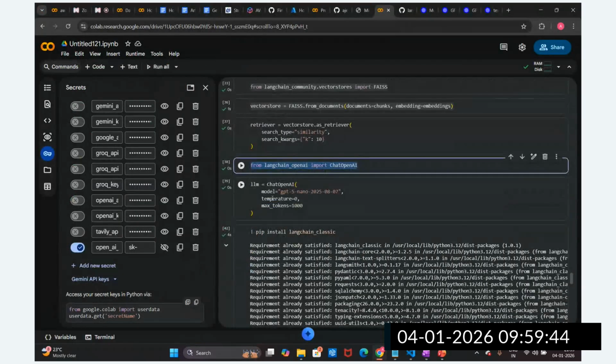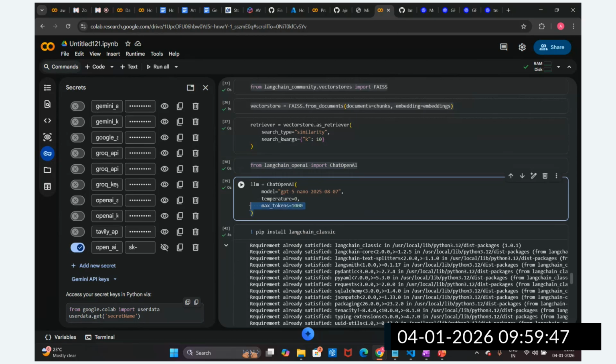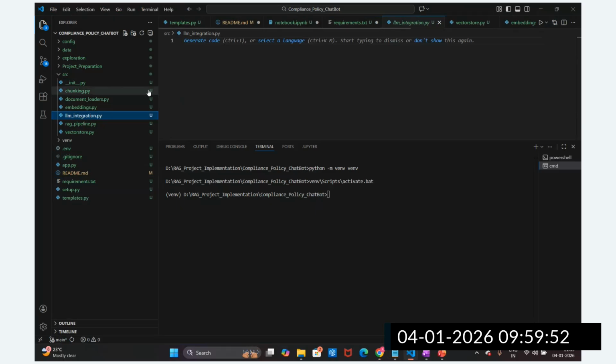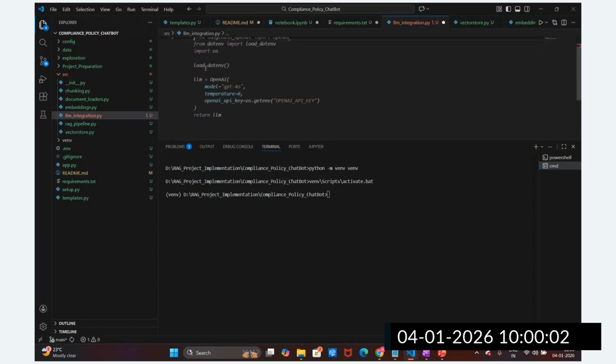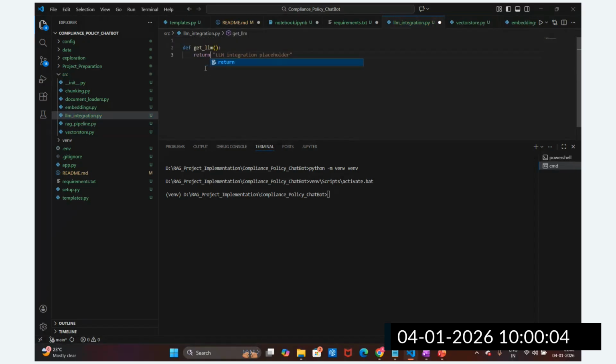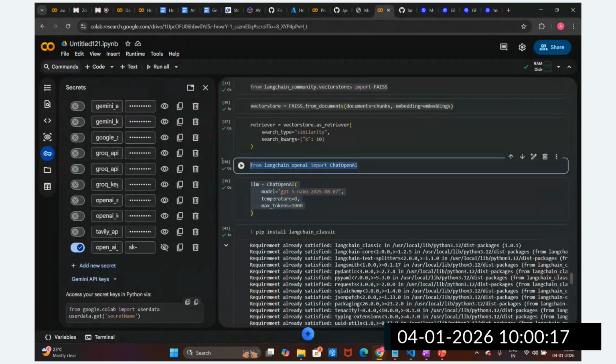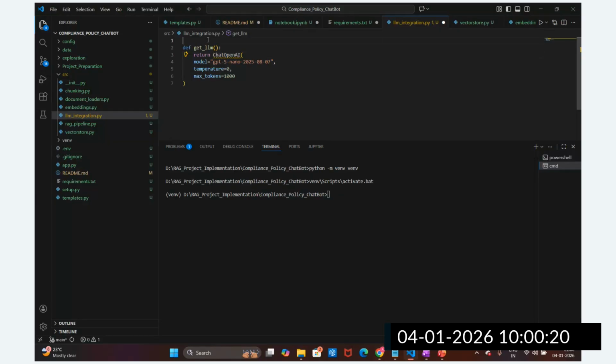Now I'm going to get this LLM model. I'm just copying this here, and I'm going to paste it in the LLM integration. I'm going to define this get_llm, and then I'm going to return this ChatOpenAI. I can mention it like this, but I need to import OpenAI here now. So I'm going to import this.